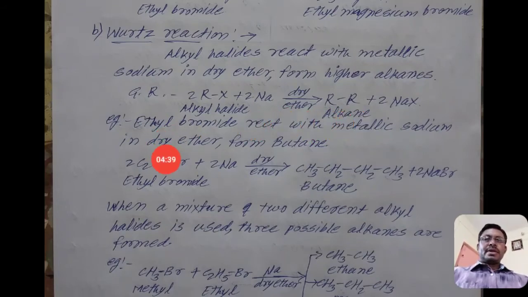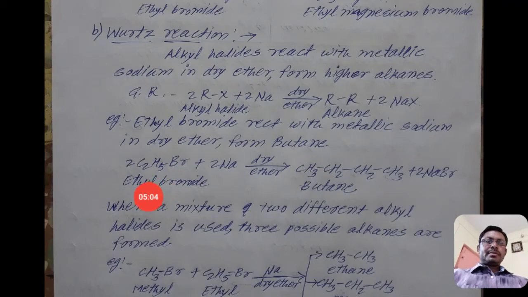See here, there is one example. Ethyl bromide reacts with metallic sodium in dry ether to form butane. In the reactant, the alkyl group is ethyl, which contains 2 carbon atoms. But we get a product, butane, which contains 4 carbons, that is double.